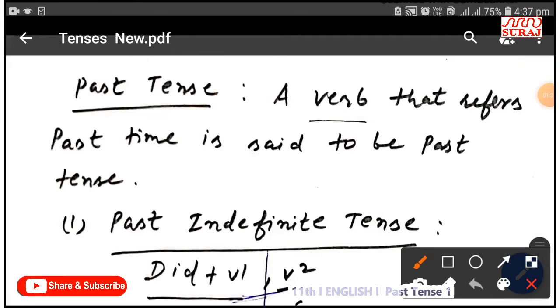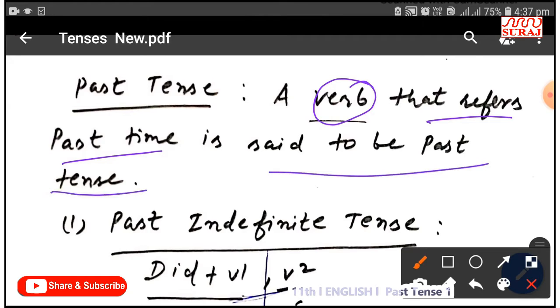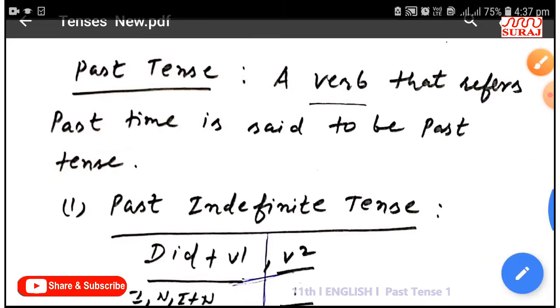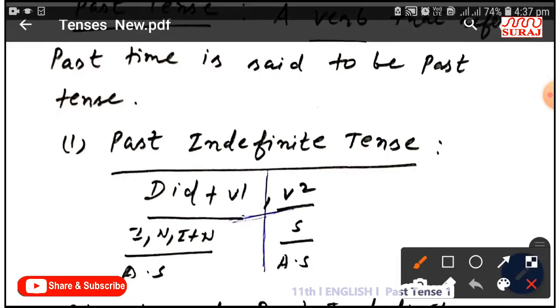Yes, I have just told you that a verb that refers to past time is said to be past tense. Okay, now I am going to tell you about past indefinite tense. Okay, past indefinite tense.